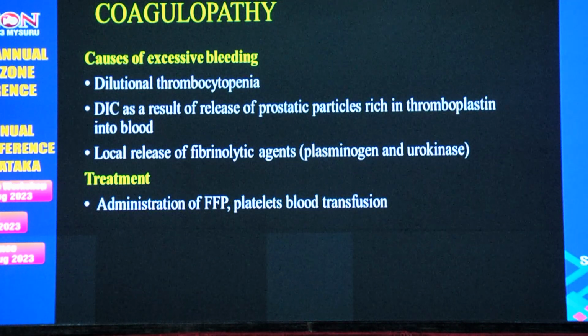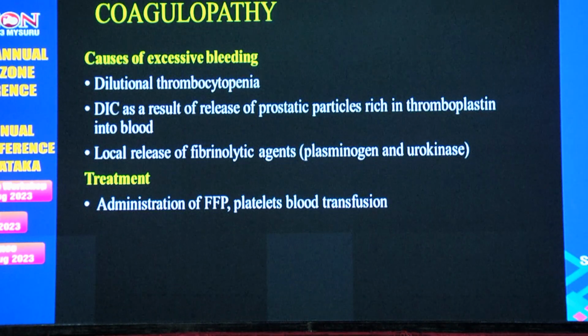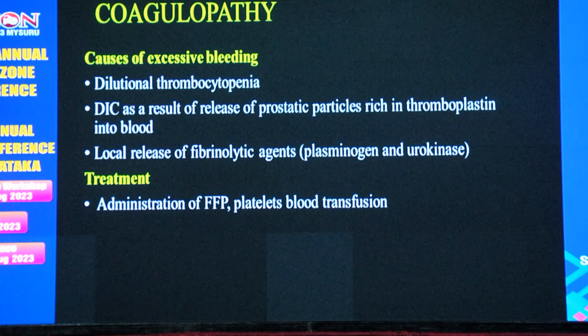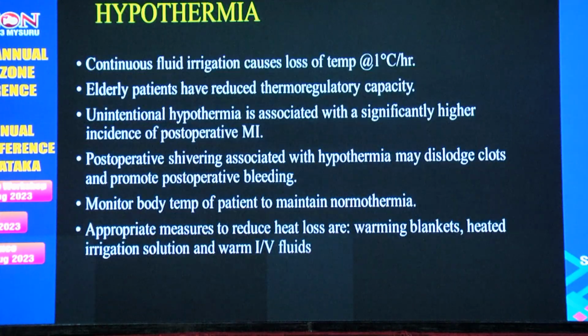And coagulopathy. The causes of excessive bleeding are dilutional thrombocytopenia, DIC as a result of release of prostatic particles rich in thromboplastin into the blood, and local release of fibrinolytic agents like plasminogen activators and urokinase. Again, treatment is by administration of fresh frozen plasma, platelets and blood transfusion.